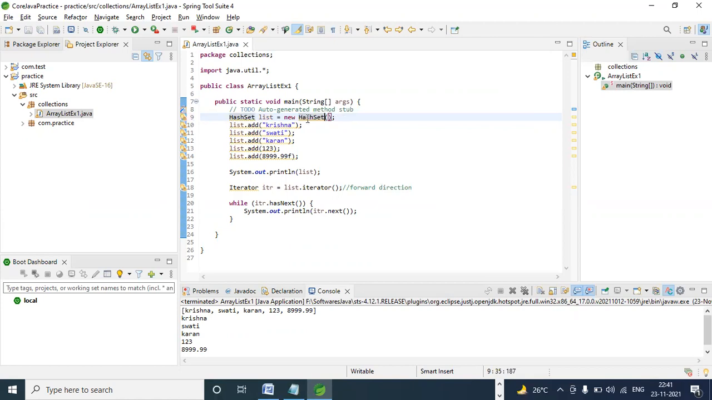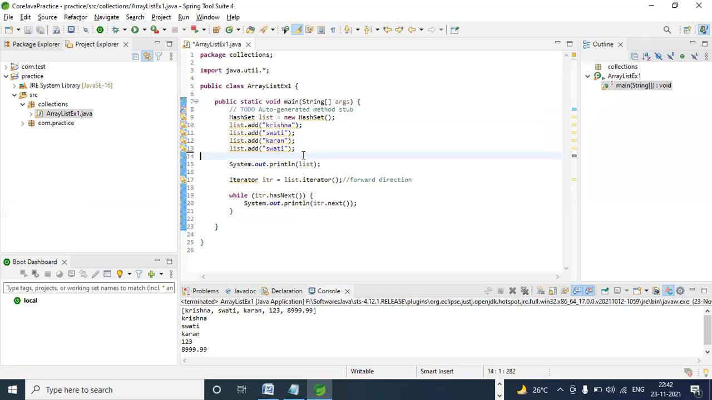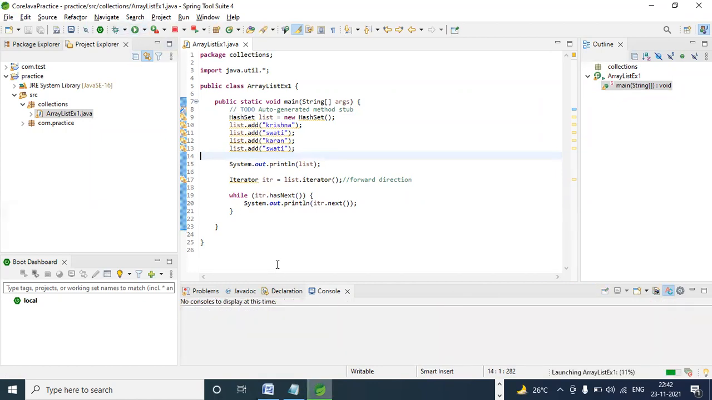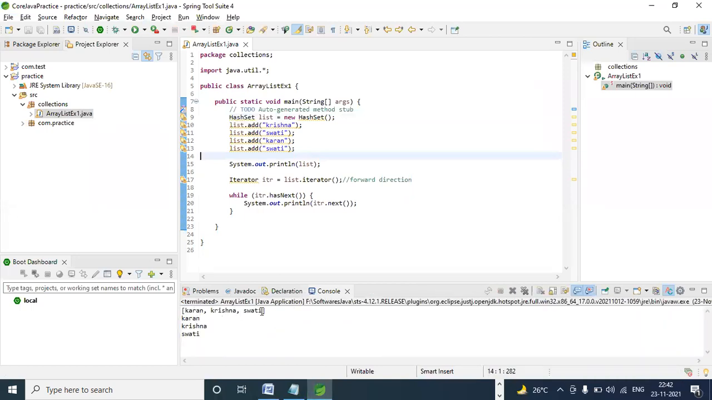Now I printed. What will happen here? If you observe, many duplicate elements are there. I added duplicate elements. Now, how many elements can I expect in this? The duplicate elements will be removed. No compilation error will come, but only 3 elements remain. I added Swati 2 times, but it removes the duplicates.